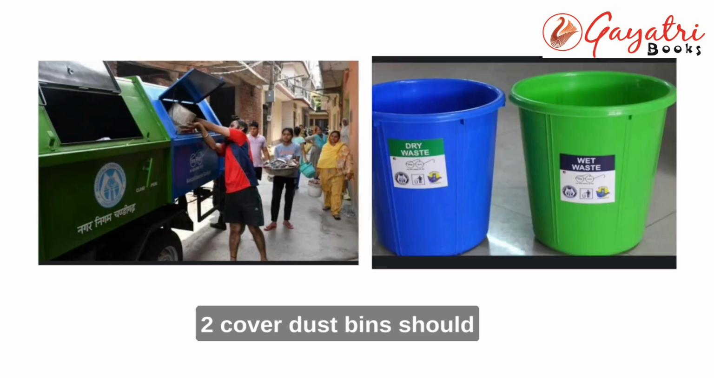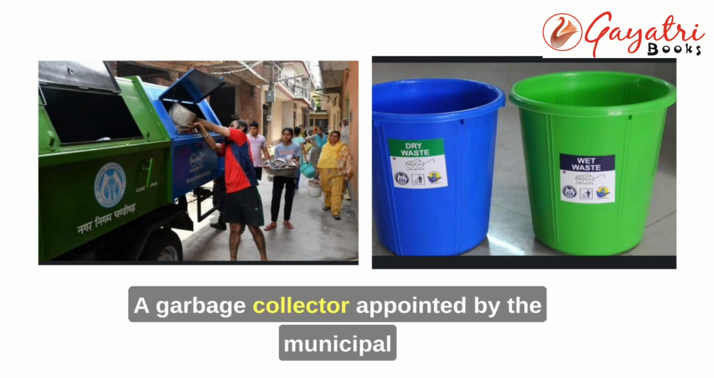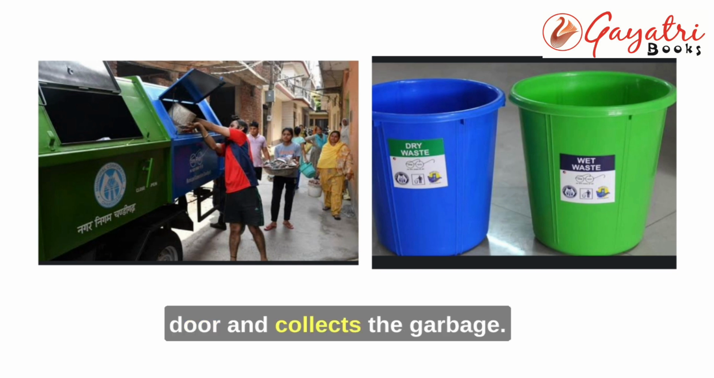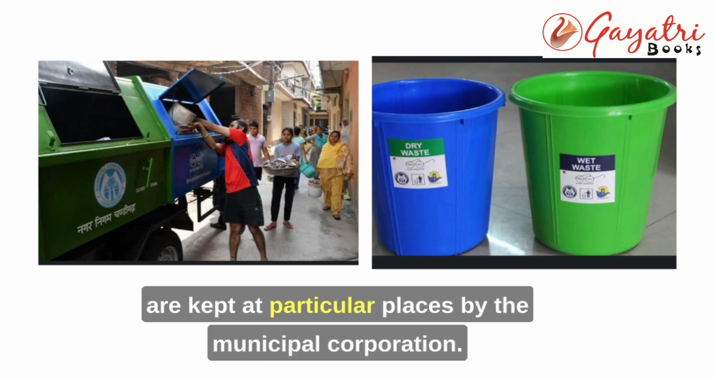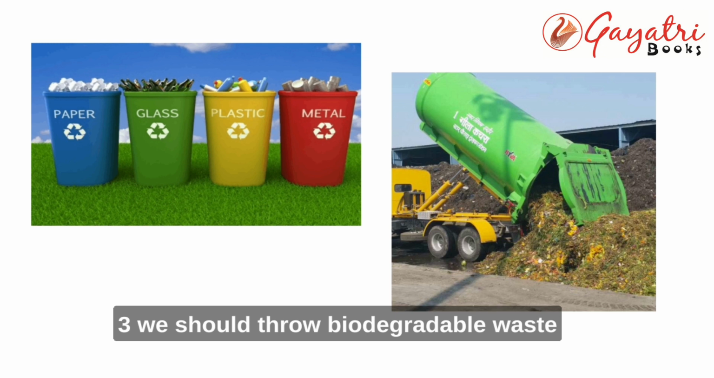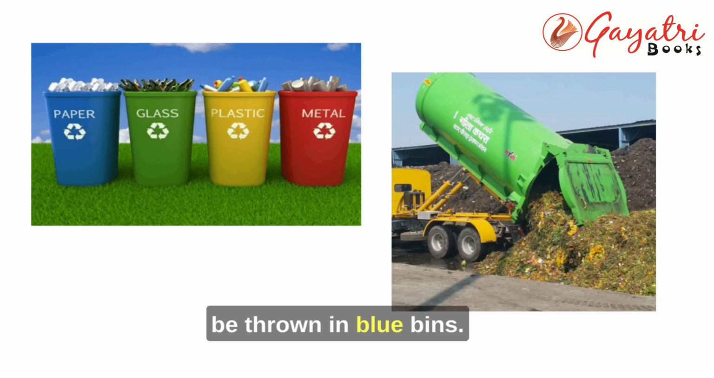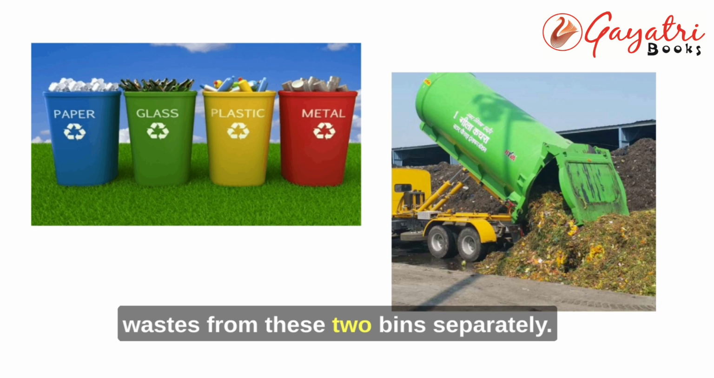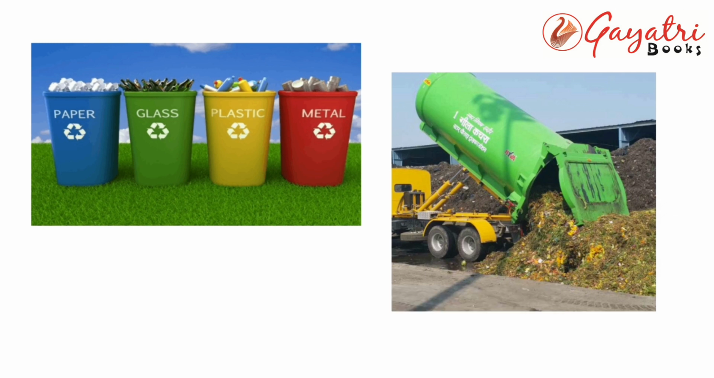Number 2. Covered dustbins should be used to throw household wastes. A garbage collector appointed by the municipal corporation in each area goes door to door and collects the garbage. Then, he dumps the garbage in the bins that are kept at particular places by the municipal corporation. Number 3. We should throw biodegradable waste in green bins while non-biodegradable waste should be thrown in blue bins. The municipal corporation trucks collect the wastes from these two bins separately. Then, they dump the wastes at separate dumping sites.